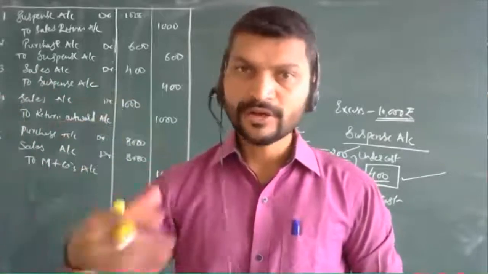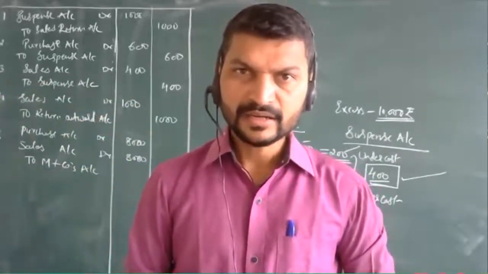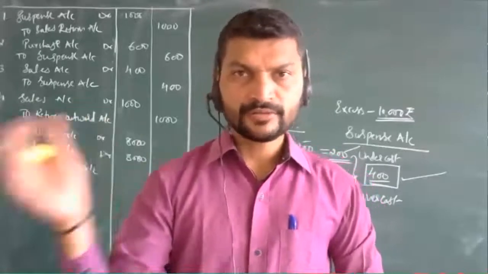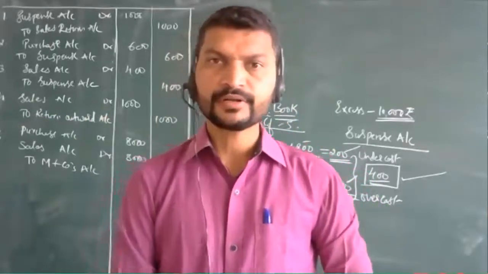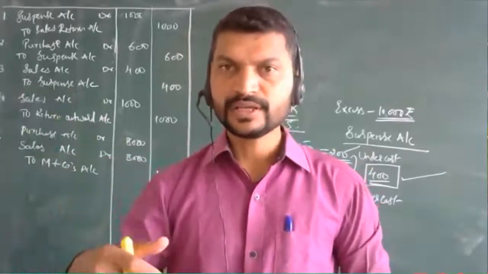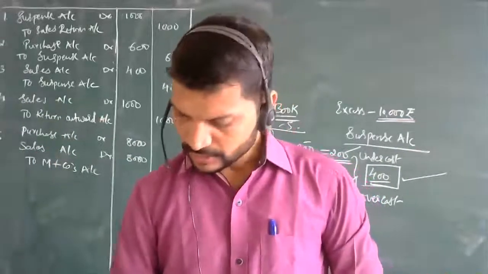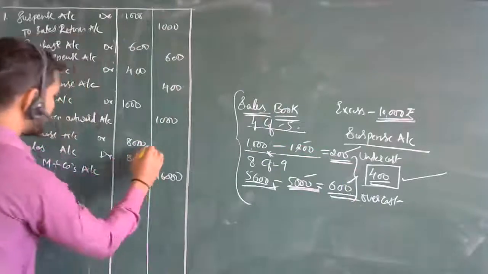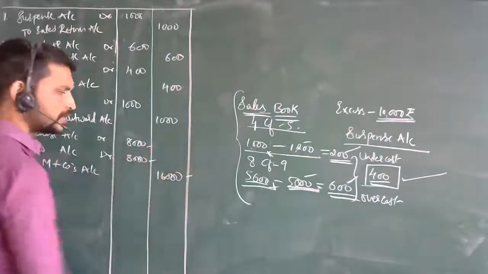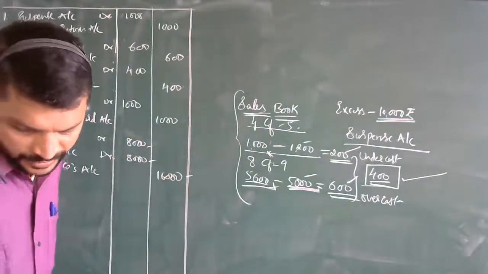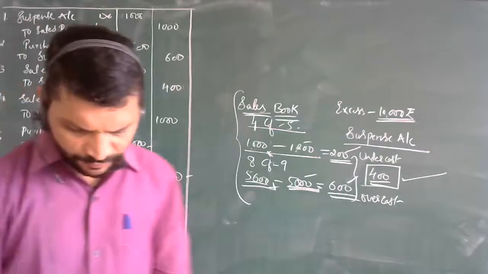Now for the sales book, you have to take back the money, right? Now how are you going to take it? The sales account is debited over here, which means you are taking back the money from the revenue that you had got, right? So here it will be just like this. The amount is 8000, 8000, total 16,000. That's it. Then let's see one more.